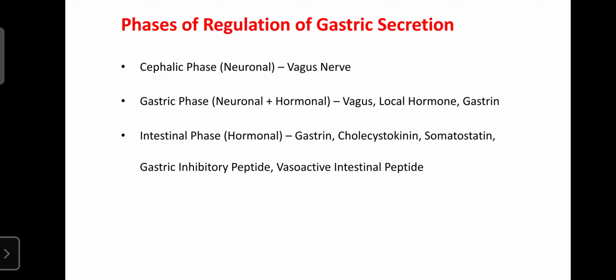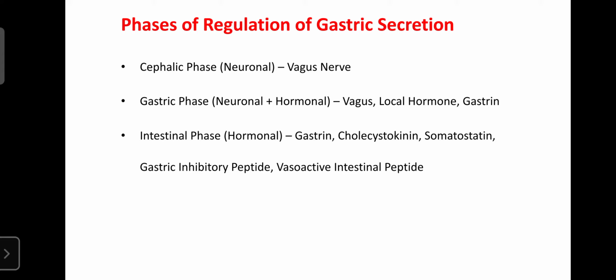The next one is the gastric phase. The gastric phase is also a phase of regulation of gastric secretion. It is both neuronal as well as hormonal. Due to the entry of food into the stomach, certain sensory receptors present in the stomach give signals to the brain, as well as to the other gastric glands. These are involved in the secretion of local hormones or activation of the vagus nerve, as well as the secretion of gastrin, and those regulate the gastric secretion. That phase is known as the gastric phase. It is both a neuronal as well as a hormonal phase.